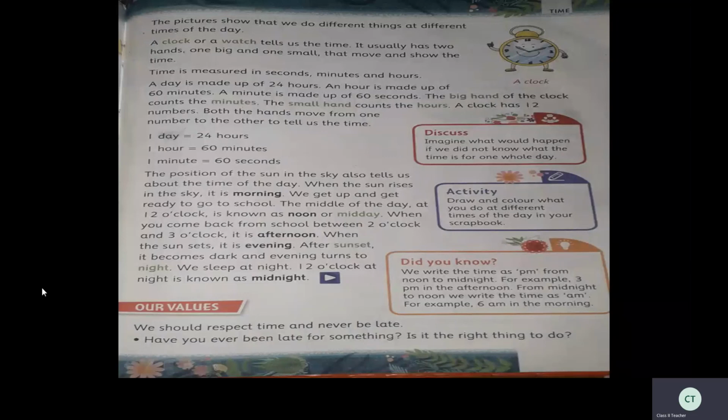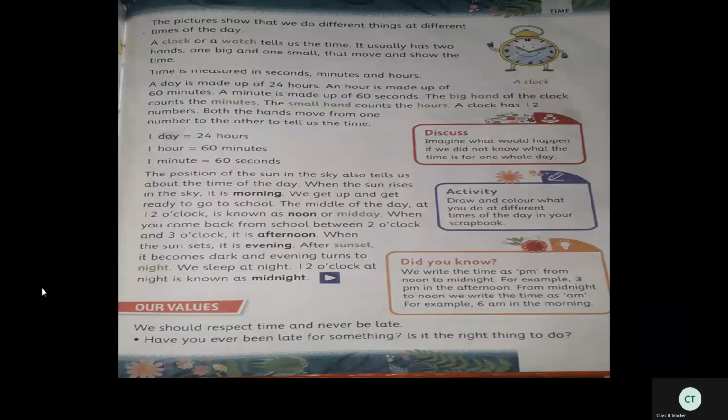So these are Latin terms. AM means ante-meridian, the full form, that means before midday. So we write AM. PM means post-meridian, after midday. In the morning we write 8 AM, 10 AM. In the afternoon we write 3 PM, 6 PM.